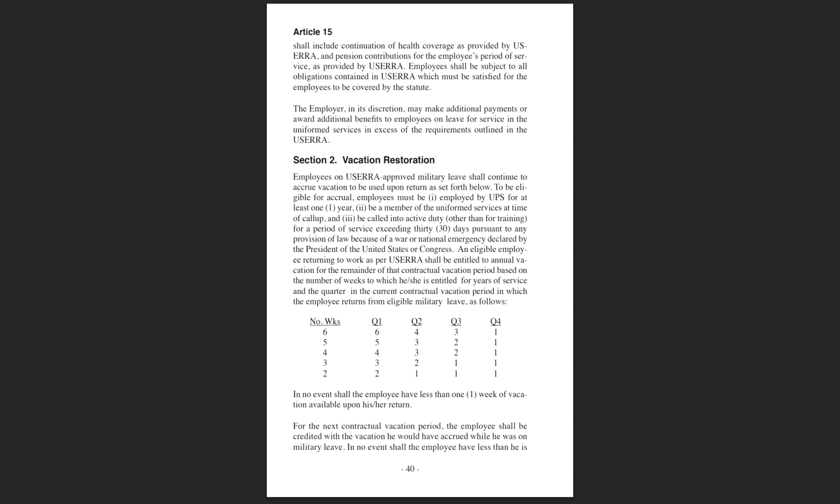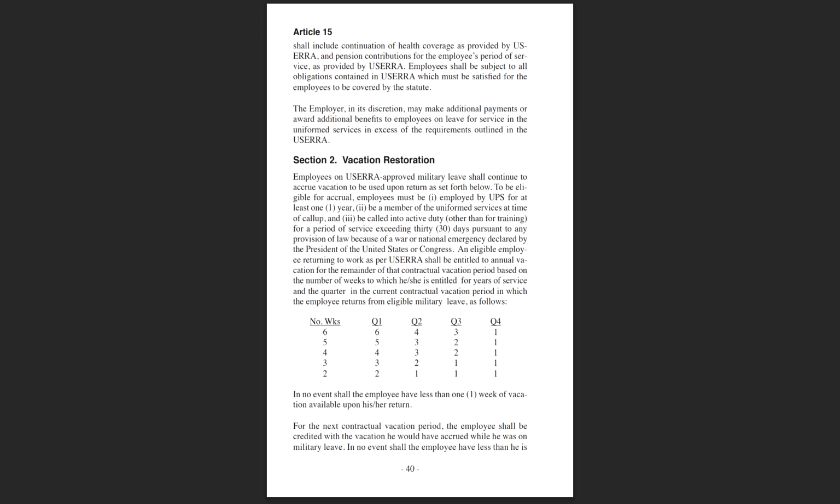Number of weeks, 4. Quarter 1, 4. Quarter 2, 3. Quarter 3, 2. Quarter 4, 1. Number of weeks, 3. Quarter 1, 3. Quarter 2, 2. Quarter 3, 1. Quarter 4, 1. Number of weeks, 2. Quarter 1, 2. Quarter 2, 1. Quarter 3, 1. Quarter 4, 1. In no event shall the employee have less than 1 week of vacation available upon his or her return.